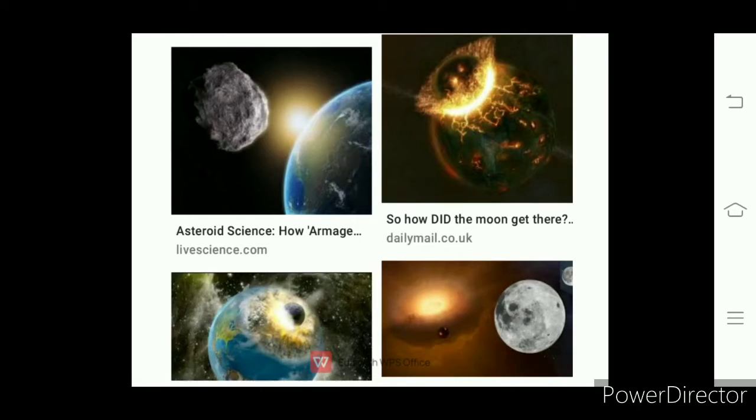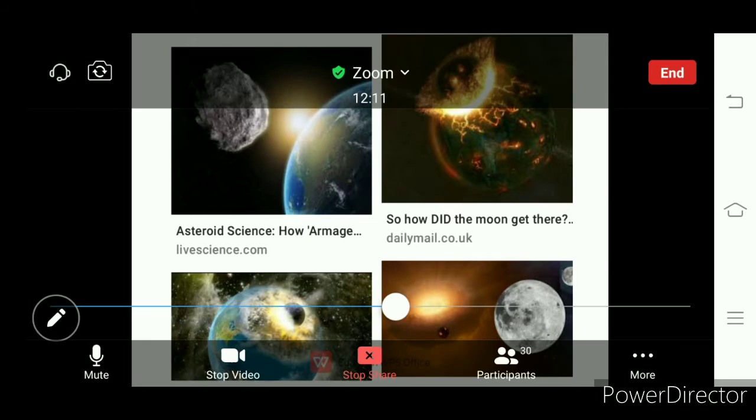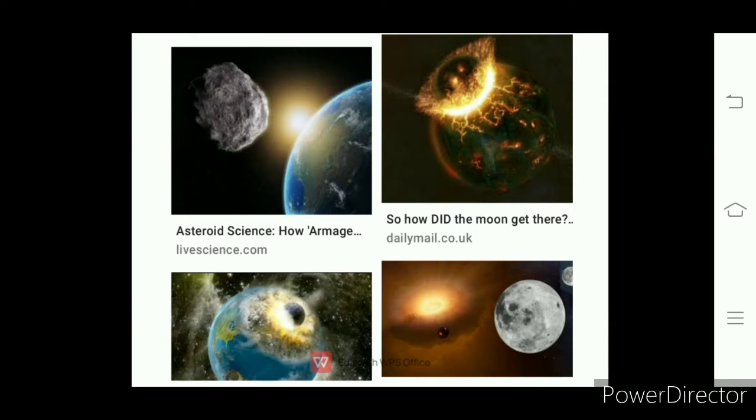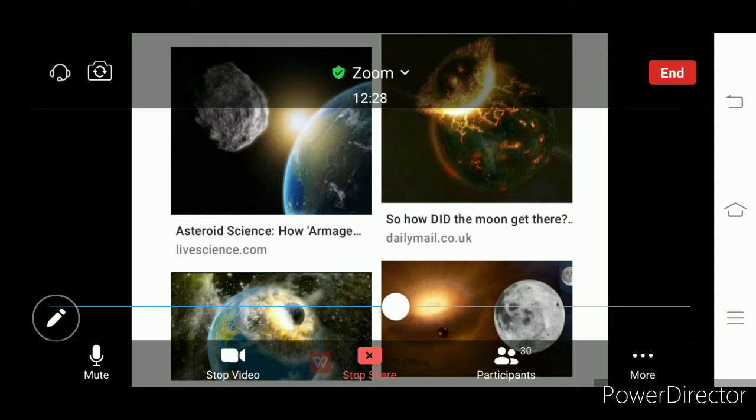Evolution of the earth. What is evolution? It is the origin of the earth. So regarding the origin of the earth, scientists have different opinions.